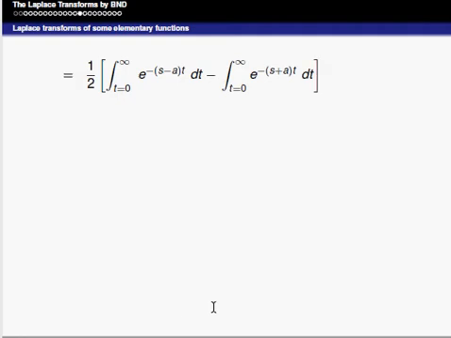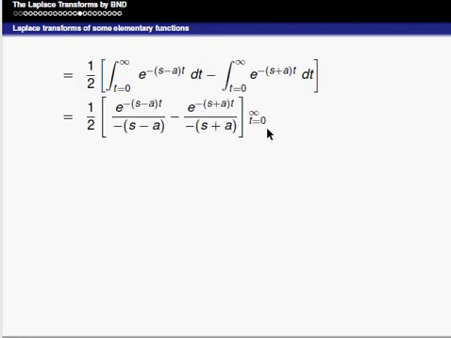So, we can easily integrate this one because we know the value of the integral of e power at. So, simple integration: that is 1 by 2 into the integral of e power minus (s minus a) into t is e power minus (s minus a) into t divided by minus (s minus a), minus, again this integration is e power minus (s plus a) into t divided by minus (s plus a). The upper limit is plus infinity and the lower limit is 0.